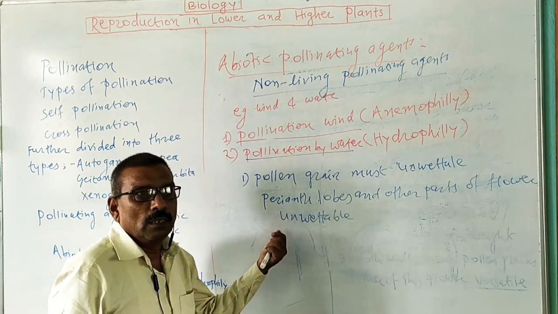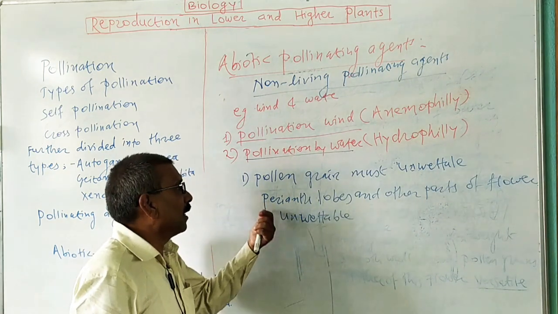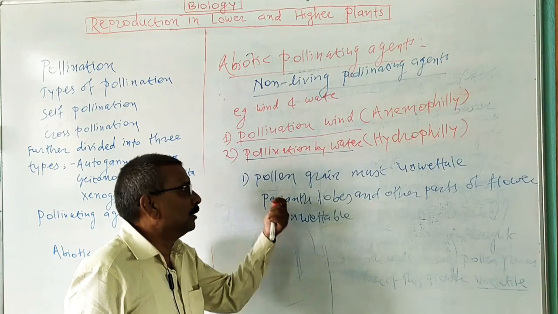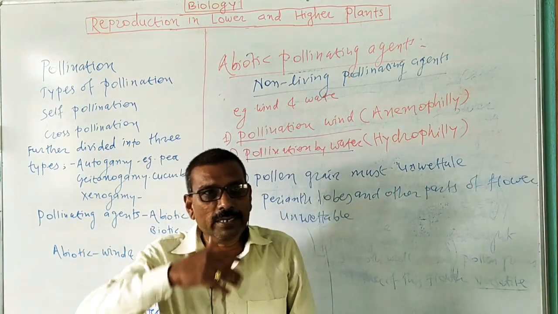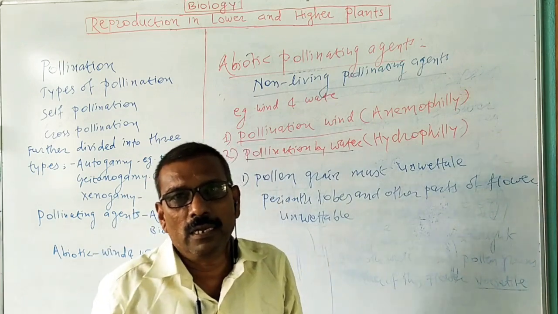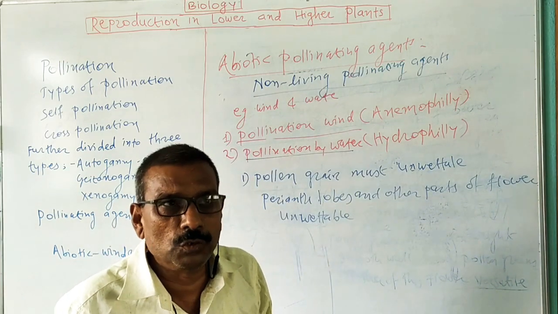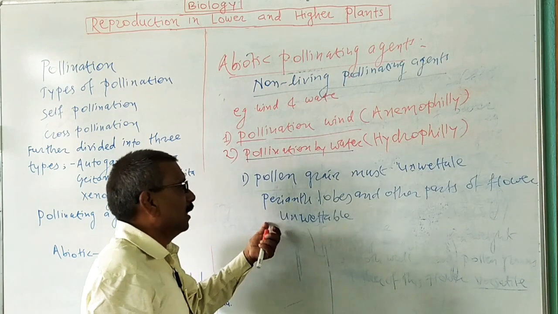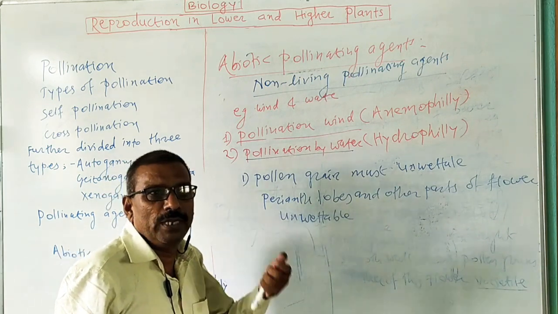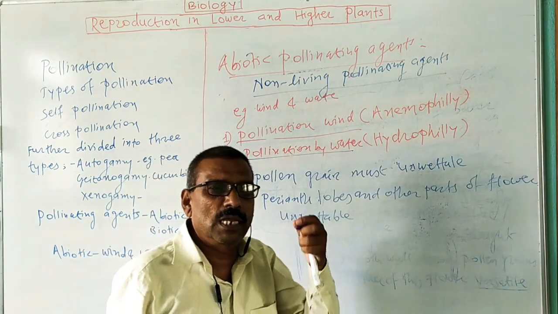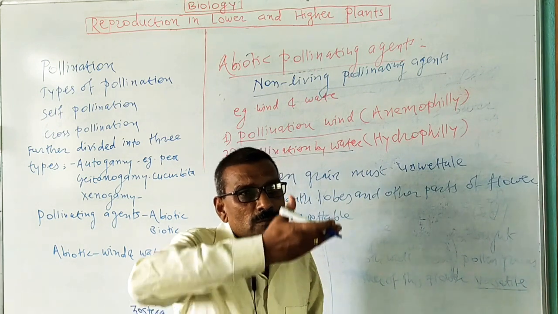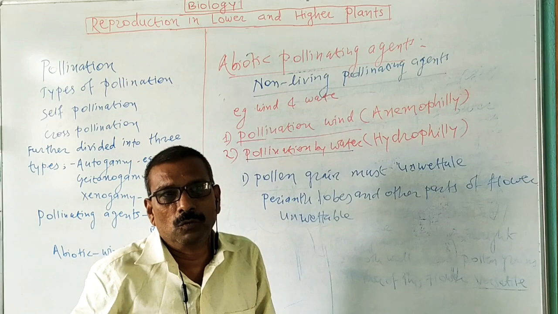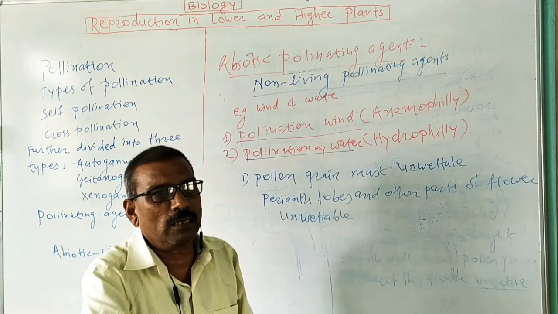Then next one is the pollen grain of a water pollinated flower. Just as we have said, they are unwettable and generally they are elongated or ribbon like to ensure the pollination. Then next one is the stigma of a water pollinated flower, also mucilaginous, and it is elongated and it must come on the surface of water to catch the pollen grain from the water current.